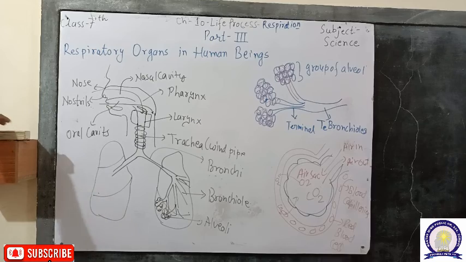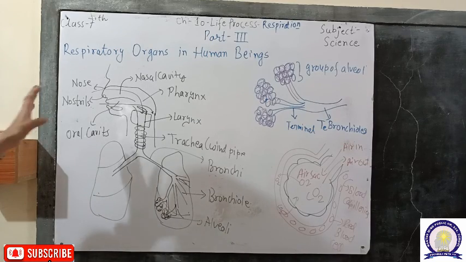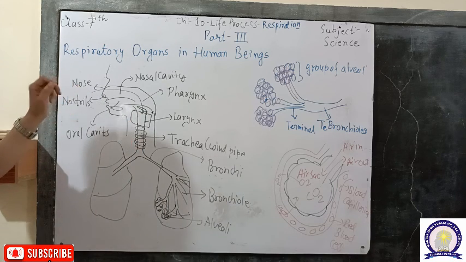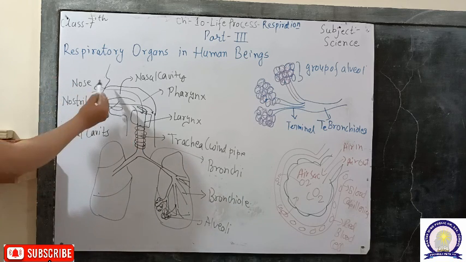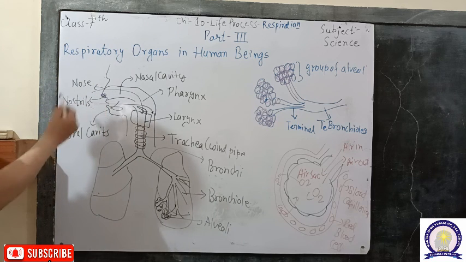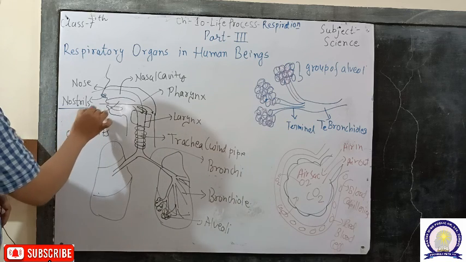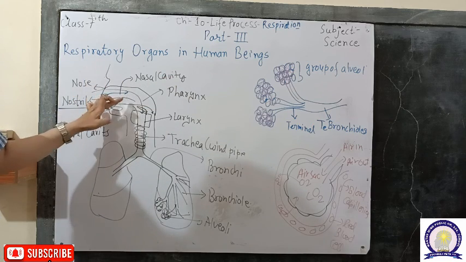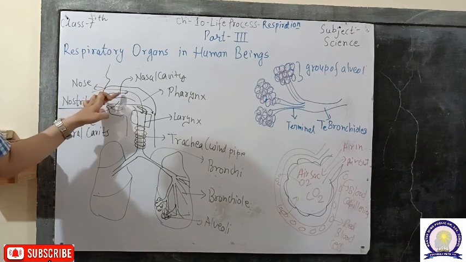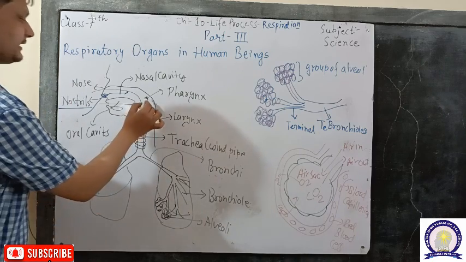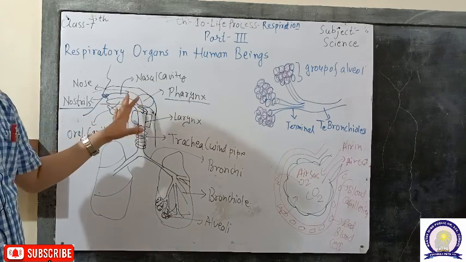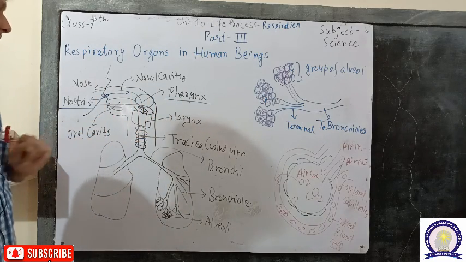As in the previous part we discussed the respiratory organs, now with the help of a diagram we discuss the whole scenario. The respiratory organs start from the nose. Here is the nose, and in the nose there is a pair of nostrils. The air enters from the nostrils and comes inside the nasal cavity, the area above the oral cavity. The nasal cavity opens into a common chamber called the pharynx, which is common for food and air.